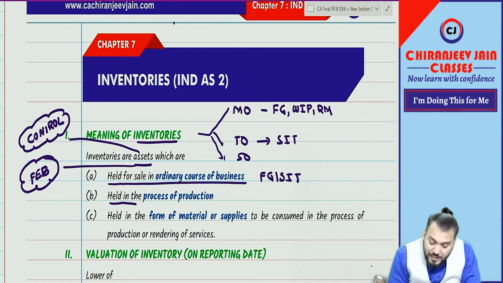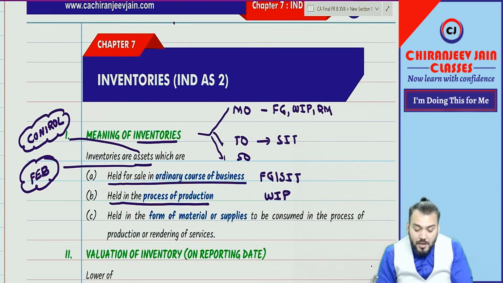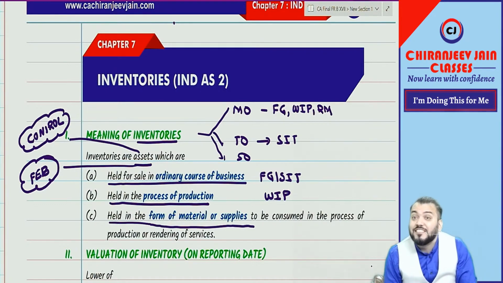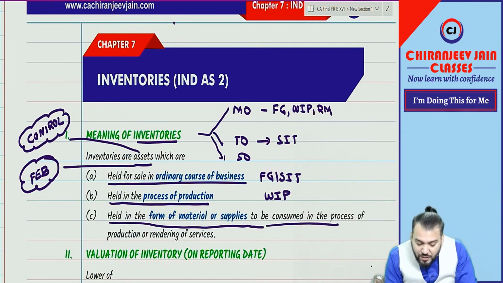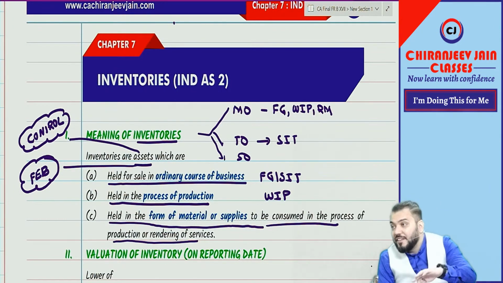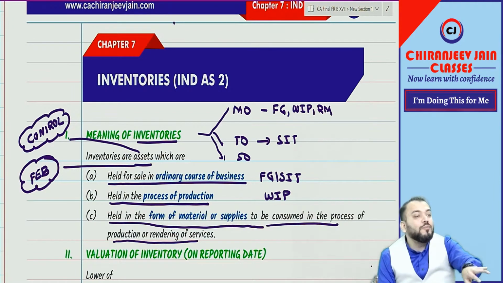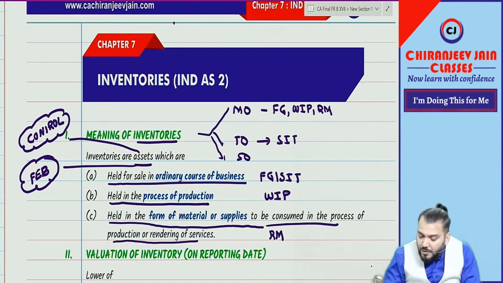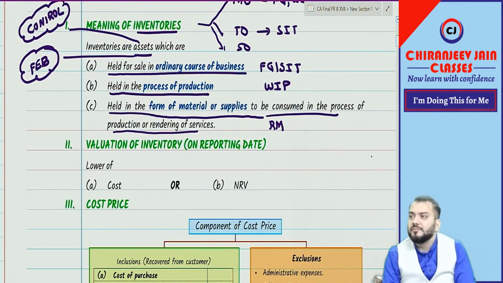Okay. Which are held in the process of production means WIP, work in progress, and which are held in the form of material or supplies to be consumed in the process of production or for rendering of services. I will say better, the best example are raw material. Understood? Any doubt? Have you understood? Correct?